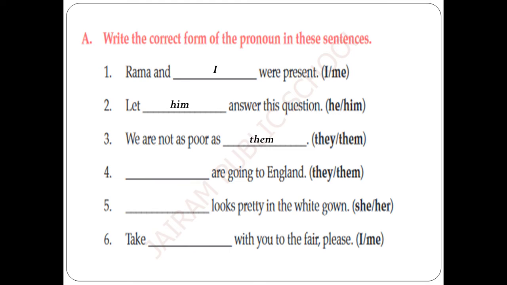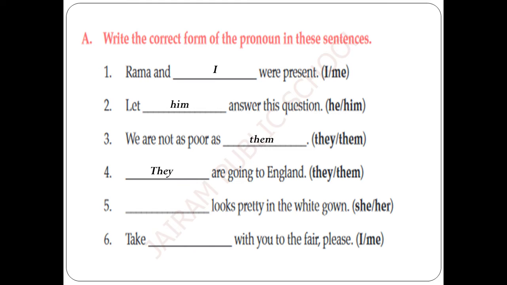So we go for the next one. Dash are going to England. Who is the doer of the action? Them or they? They. They are going to England. So I hope the next sentence is also very easy for us to find.